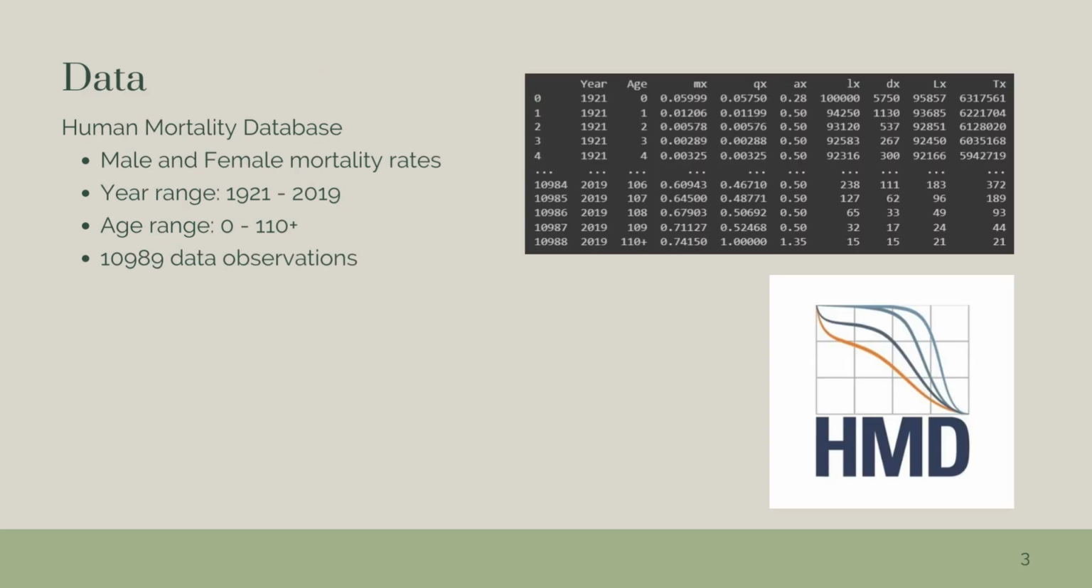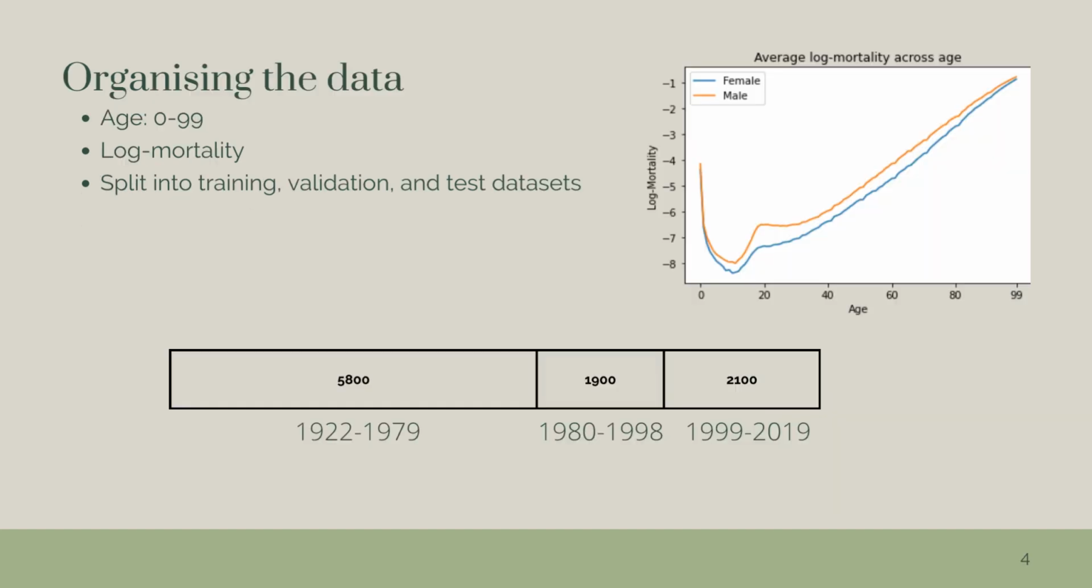For data, I have utilized the Human Mortality Database to extract male and female life tables for Australia, as it is a reliable data source that holds all my required information. As can be seen within the brief snapshot on the top right, I found this data source included 10,898 observations that spanned across the years 1921 to 2019 for Australians aged 0 to 110 plus.